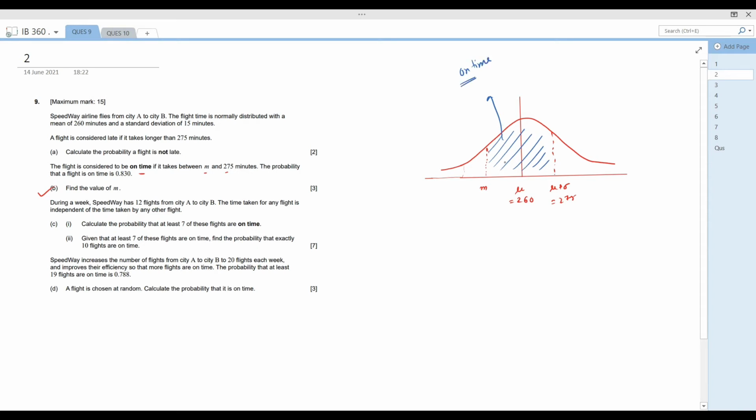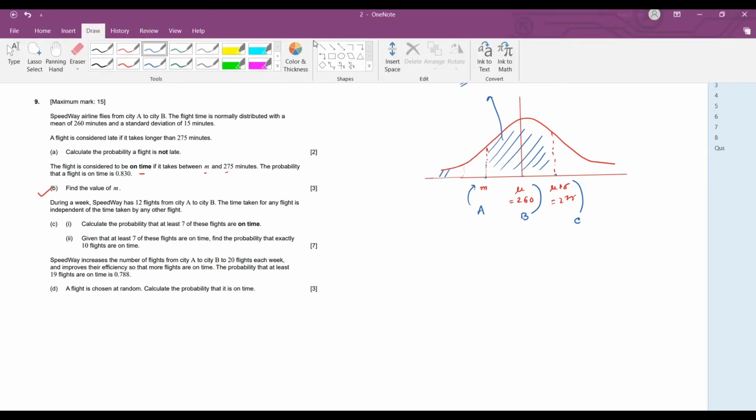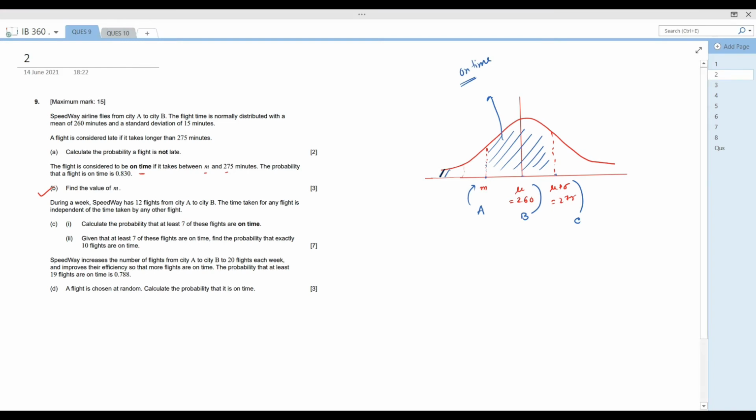So let me give some points here: this is the point A, this is the point B, and this is the point C. What we need to find out is the area of this particular portion. Let me change the color. We need to find the area of this portion, then we will find the value of m. This is our motto. So first of all, what will be the area of B to C?